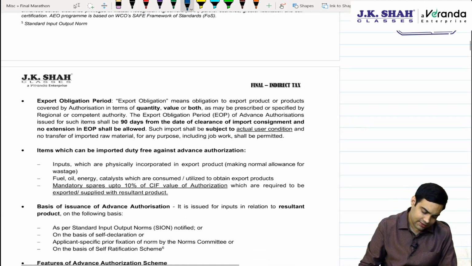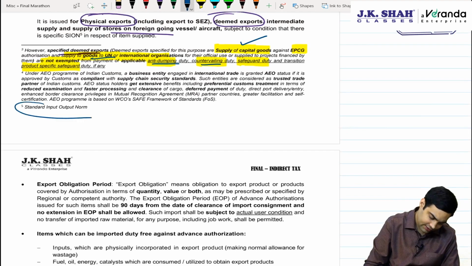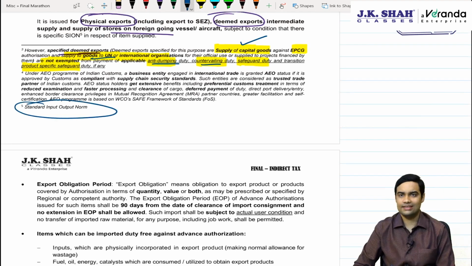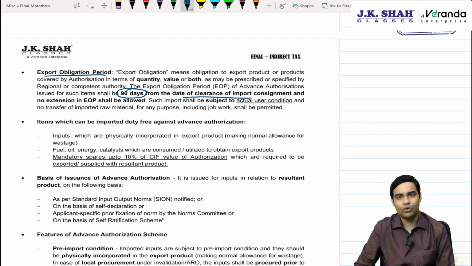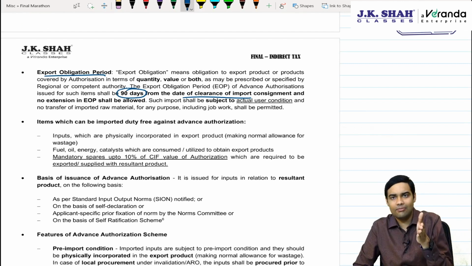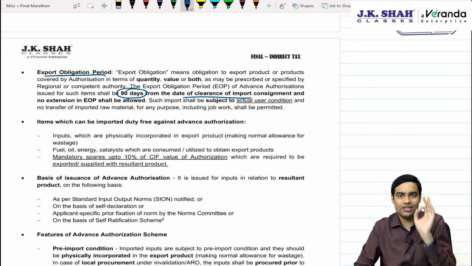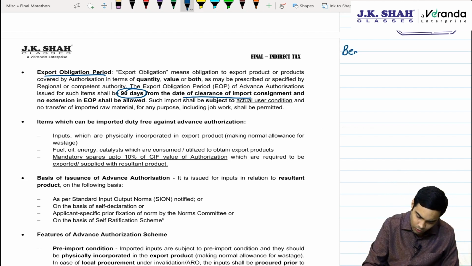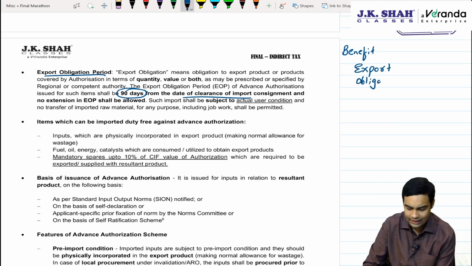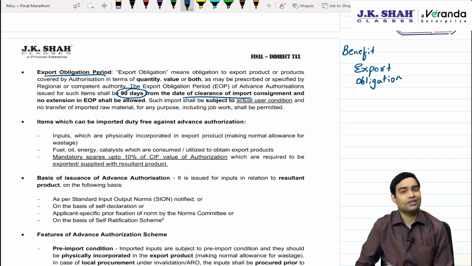Then all this is subject to SION, standard input output norm, which is defined. Export obligation period: you get 90 days from the date of clearance of the import consignment. The moment you clear the import consignment, from there 90 days is given to export the finished goods, because ultimately whenever government is giving you a benefit, what does it want in return? It wants you to meet the export obligation.